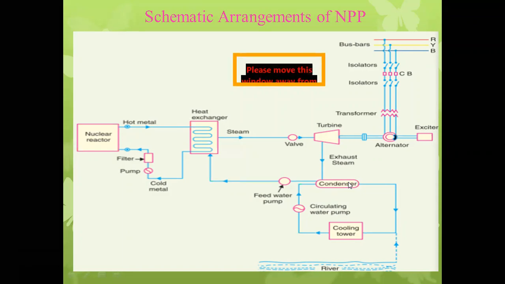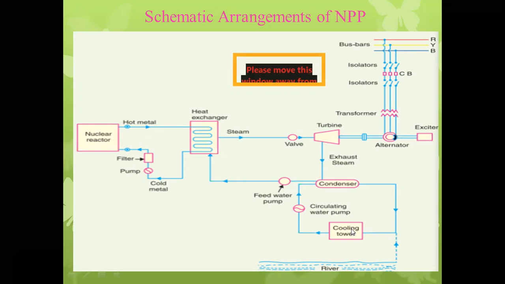This high temperature water is cooled down to a certain temperature by using the cooling tower. Condensed water is fed to the cooling tower where the heat from the liquid state of water is removed and it is cooled down to a certain temperature.